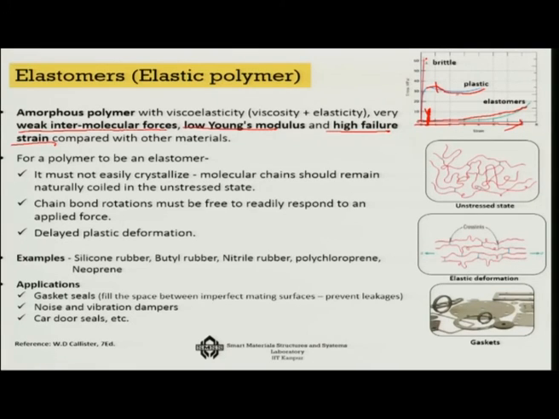For a polymer to be an elastomer, it must not easily crystallize, because the molecular chain should remain naturally coiled in the unstressed state. The chain bond rotations must be free to readily respond to an applied force. Delayed plastic deformation should be there. The examples are silicone rubber, butyl rubber, nitrile rubber, neoprenes, etc. There are applications like gasket seals, noise and vibration dampers, car door seals, etc. So, that is about the elastomers.